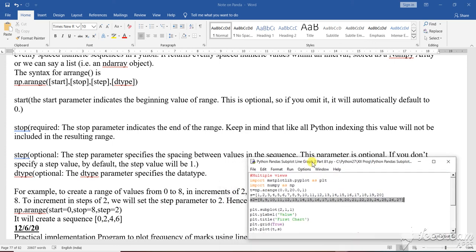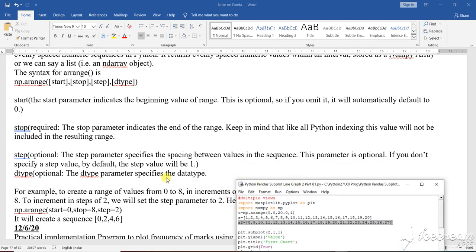Now student, as I am saying here, when you define the range, the starting point is optional. By default it will take 0. Keep it in mind, automatically the default position is 0. The stop bit is required because that is where the Python index will stop. Keep in mind that the stop value will not be included in the resulting range.